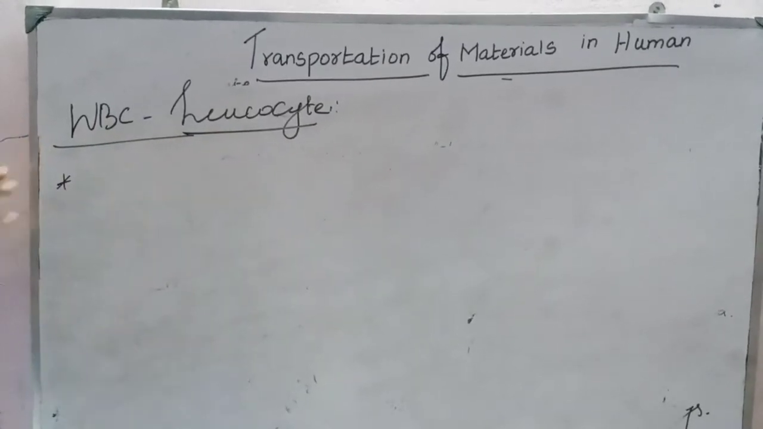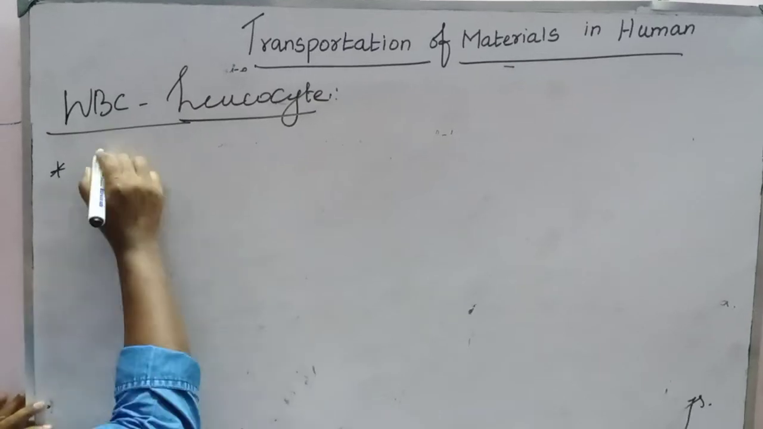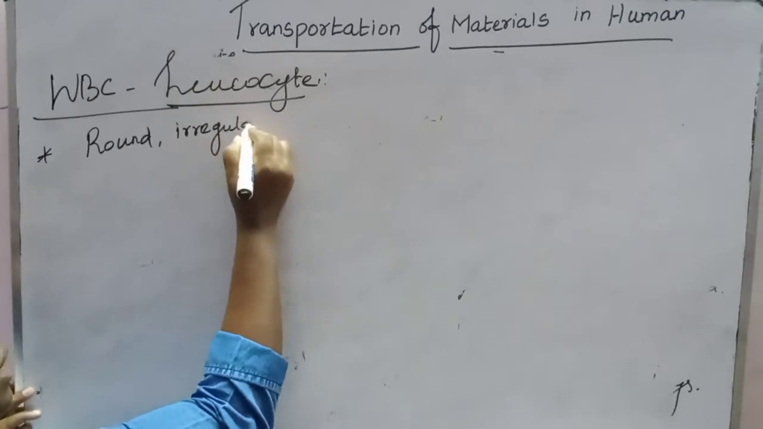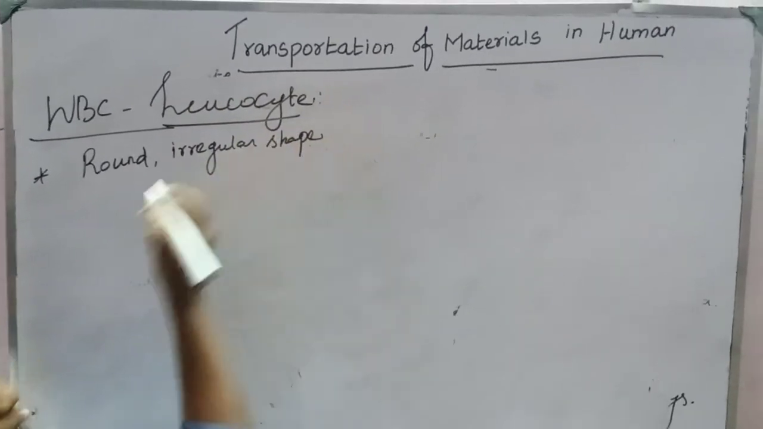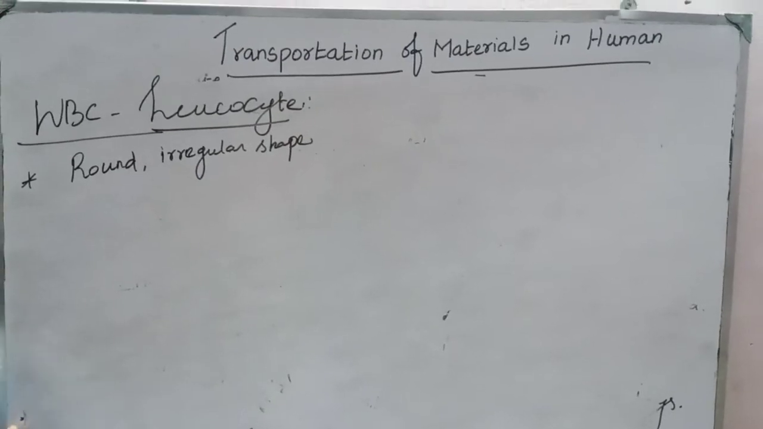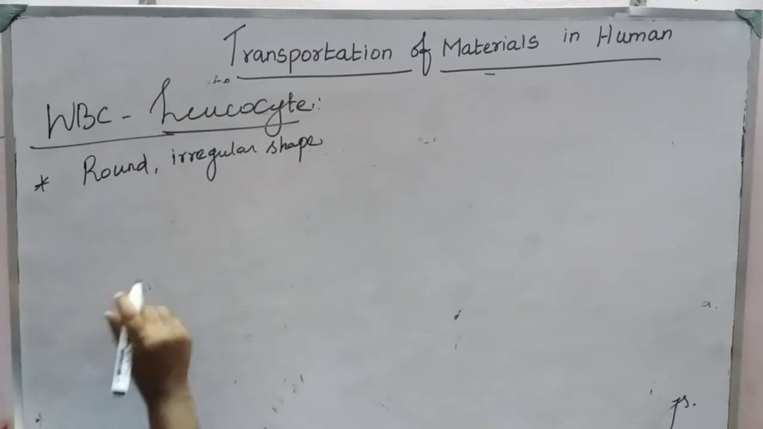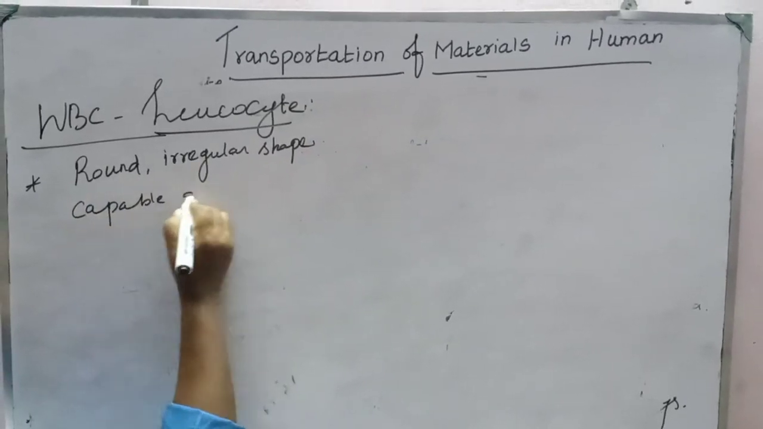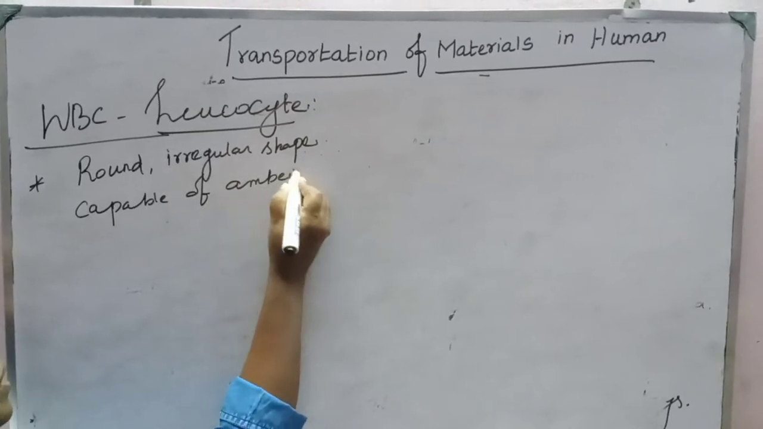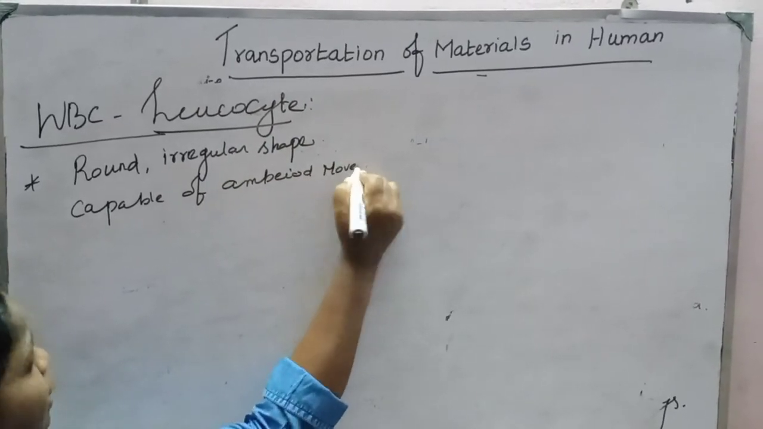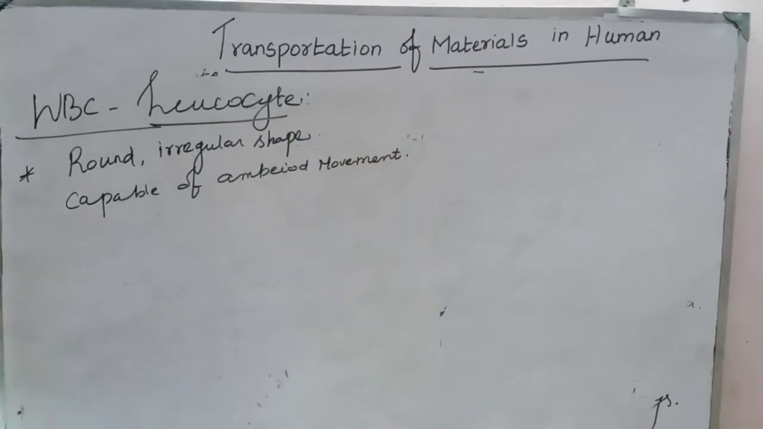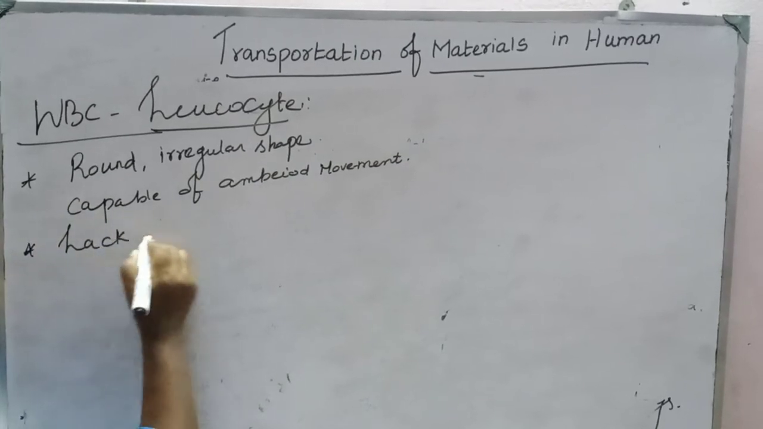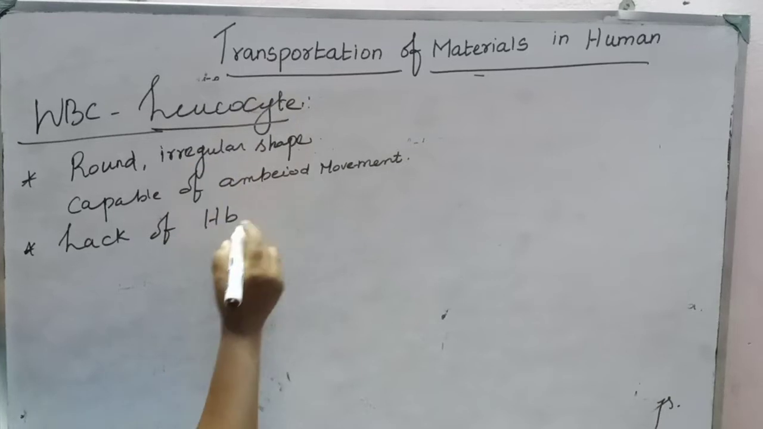So the WBC, what is the shape? Round, irregular shape. Very important features: they are capable of amoeboid movement. I'll explain amoeboid movement. Then lack of hemoglobin, lack of Hb. That's why it's colorless.